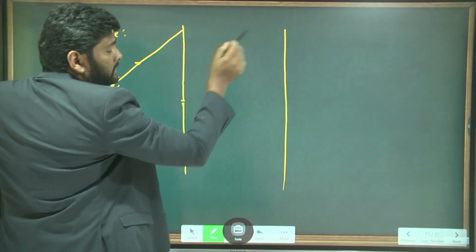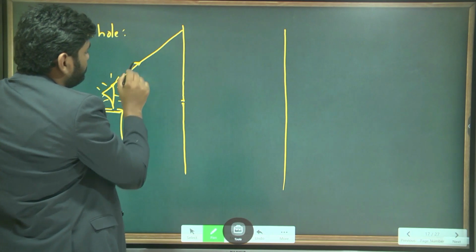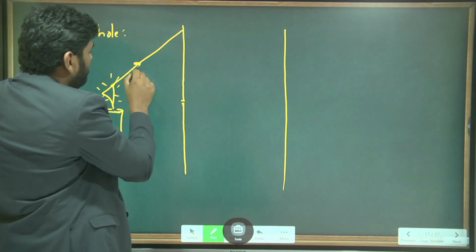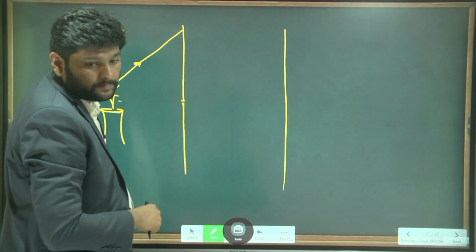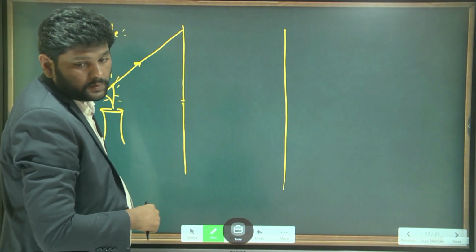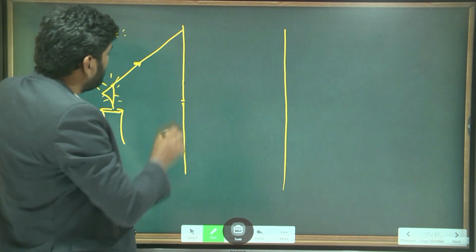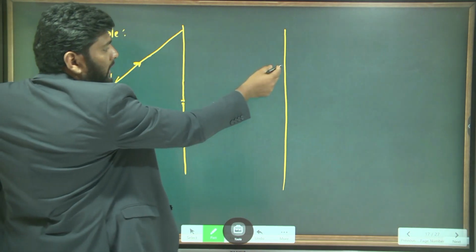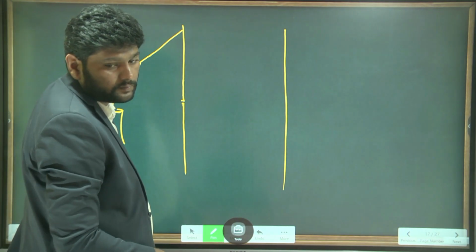Does this light ray make the screen bright? Tell me. I am asking a question. This light ray is passing this way. Does this light ray make the screen bright? No, sir. Why?